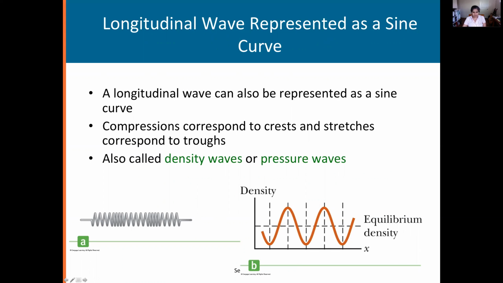This is a high density compression. This is a low density rarefaction. A high density compression, a low density rarefaction. So longitudinal waves are also called density waves or pressure waves, because that is what is changing, okay? The actual wave does not have this sinusoidal pattern. But if you plot the density or you plot the pressure, then it does show a sinusoidal pattern. The actual wave is like this. It just has compression and rarefaction. Okay.